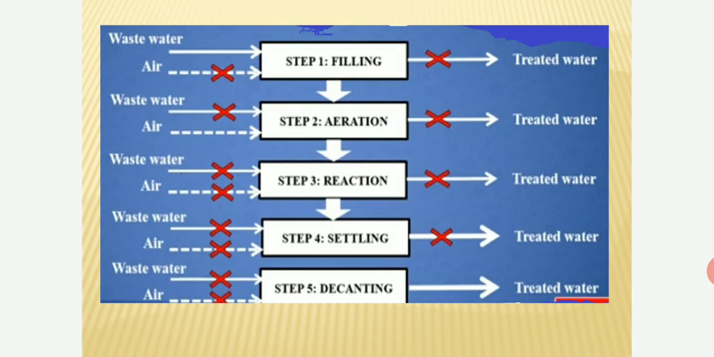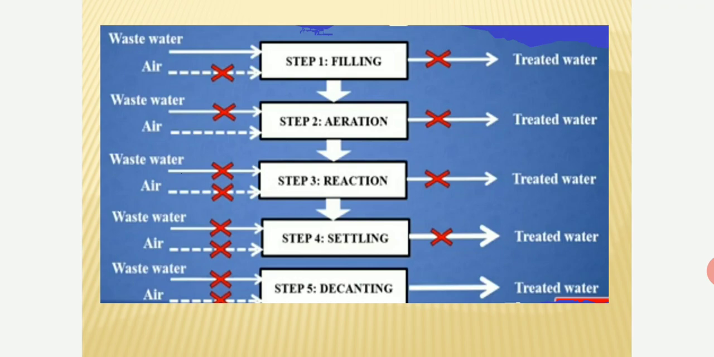See here, at the stage of filling, only wastewater is allowed to fill the tank. Air valves and treated water valve are closed here. In the second step, the wastewater inlet, which was allowing water to enter the tank, is now closed. And you can say valves are closed there, and only air is allowed. I already told you that in the activated sludge process, we use aerobic bacteria, which require oxygen for survival. So these are basically improvements of the activated sludge process.